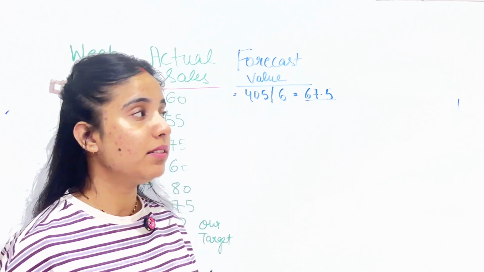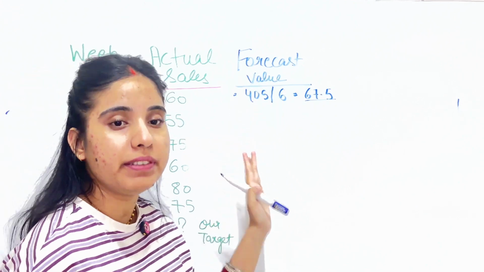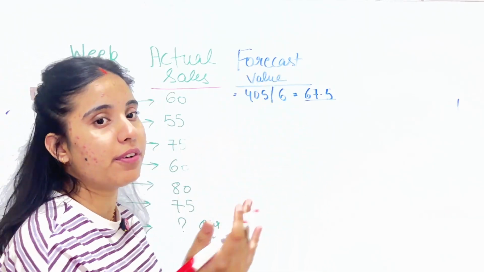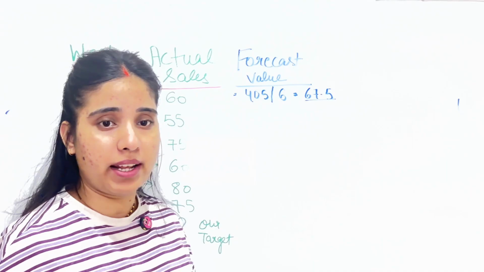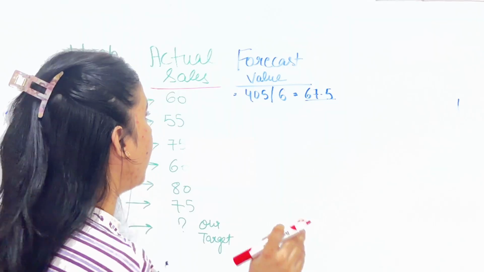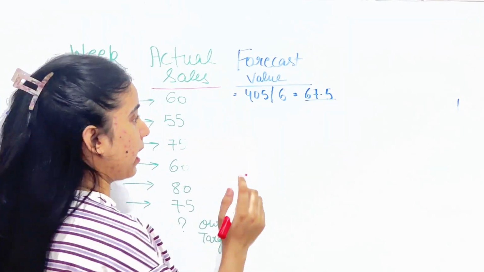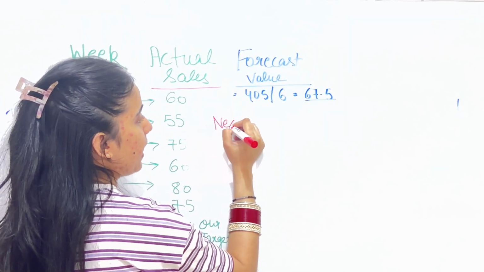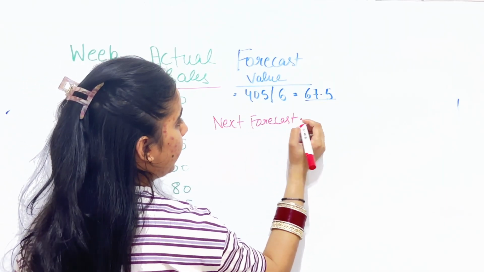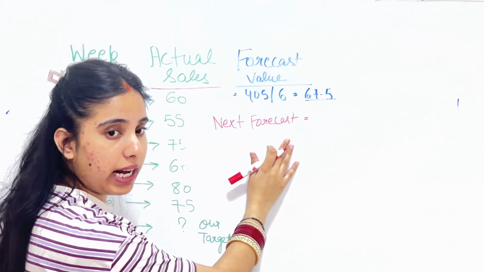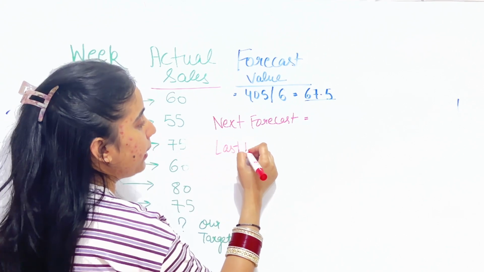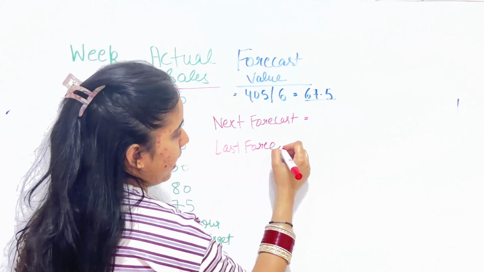Now I will tell you the formula to find the rest of the figures, okay? We can't take the average for all to find the forecast value for all weeks. There will be some formula, right? That will make the ESM work, so write down the formula. How can we find the next forecast? You need to find the last forecast value.